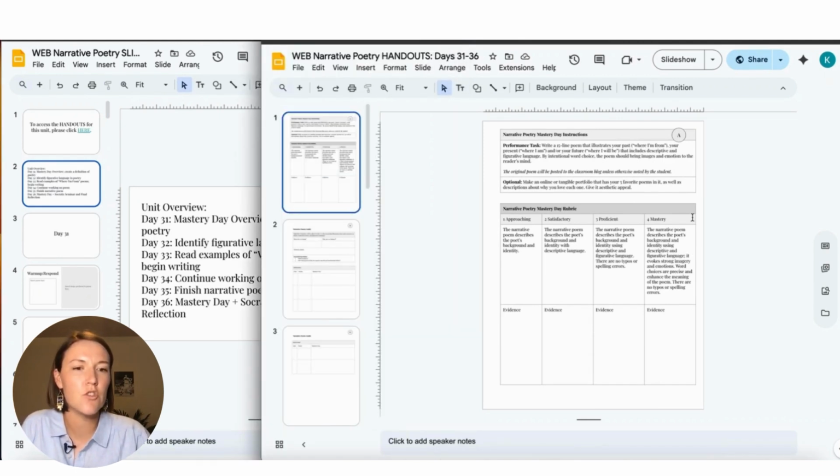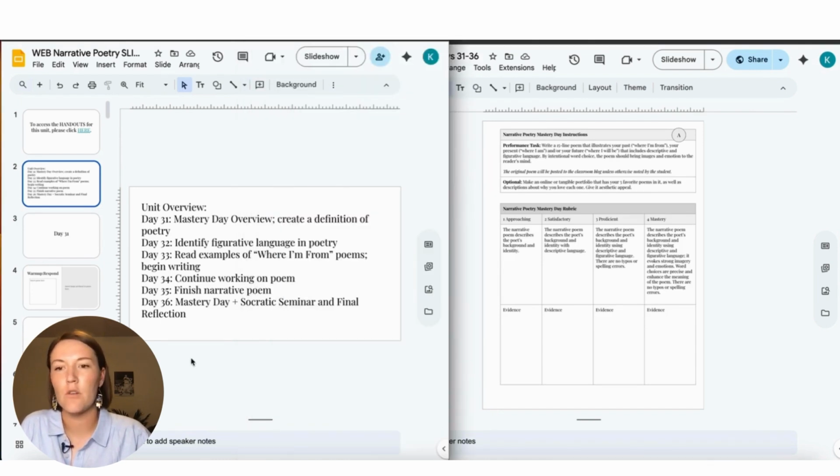So to get mastery, the poem has to describe the poet's background and identity using descriptive and figurative language. It evokes strong imagery and emotions. Word choices are precise and enhance the meaning of the poem, and there are no typos or spelling errors. So that's how they get mastery. As long as they can do all of those things, they can write their poem however they want. There is a template called Where I'm From, and they can use that too. So sky's the limit with this.